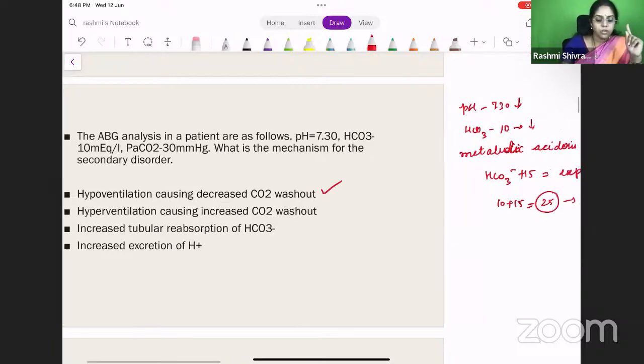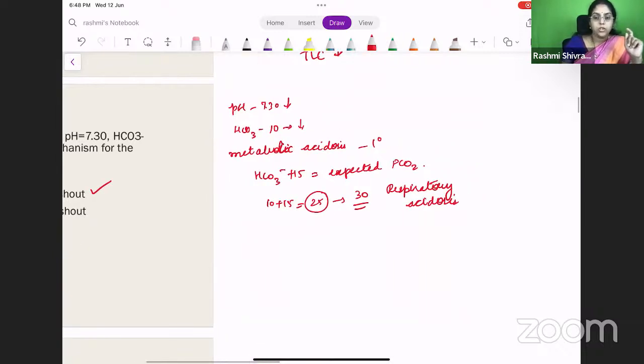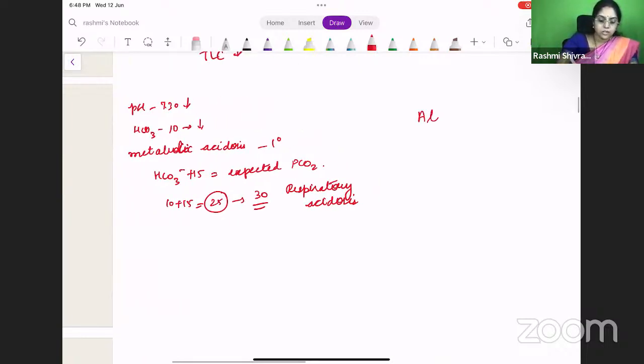Okay? So there's one more question that I want to ask you. What is the test that you perform before doing an ABG? Before performing an ABG on a patient from the radial artery, what is the very, very important test you should perform? Otherwise, the hand can become gangrenous. It is to test the patency of the ulnar vessels and the palmar arch. What is that test? It is called Allen's test. Okay, this is again an MCQ, Allen's test.